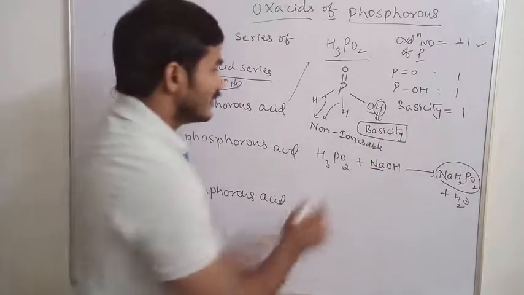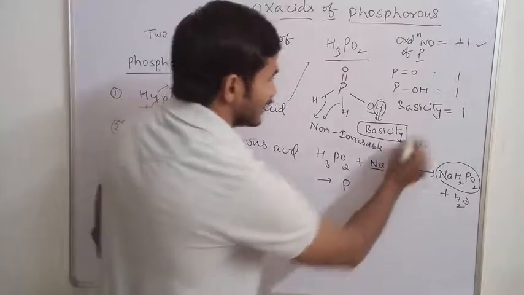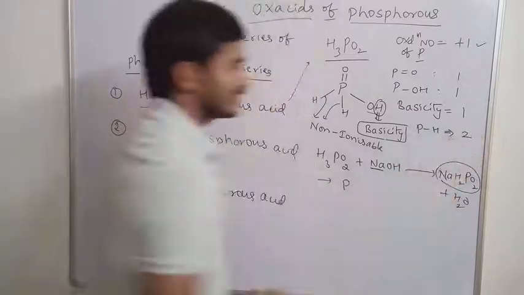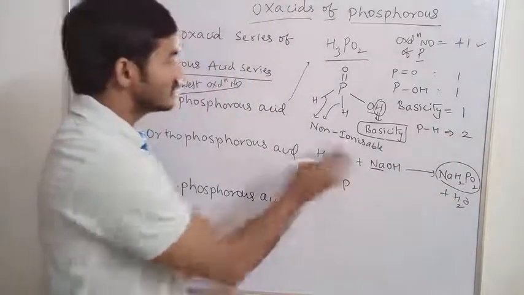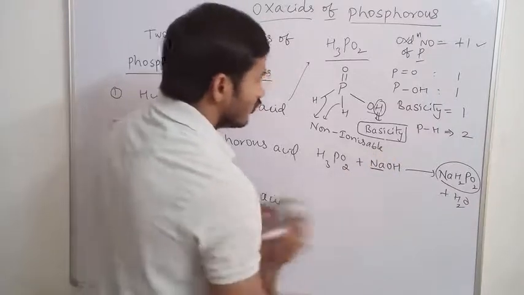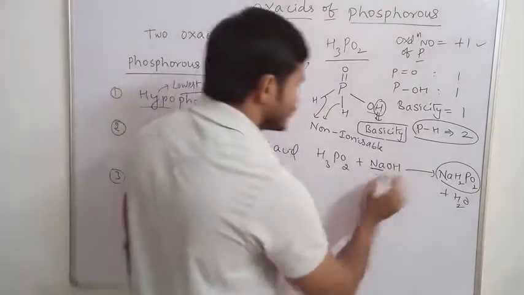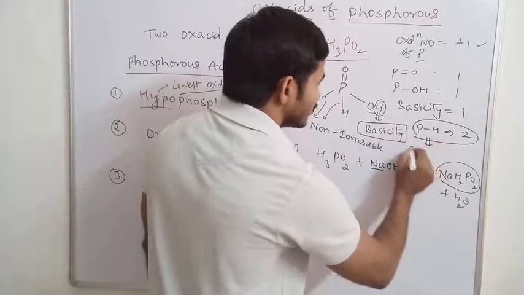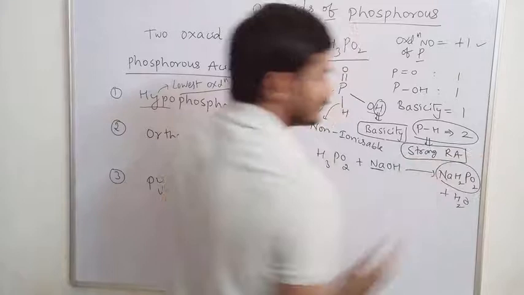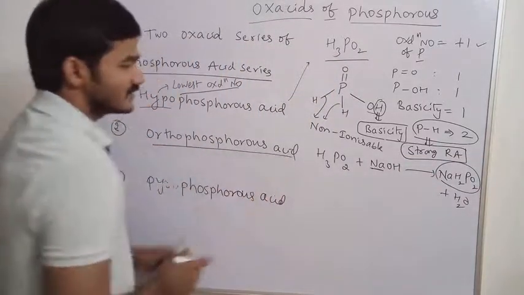Understood the point? Next, how many P-H bonds are there here? Two P-H bonds are present in this molecule. Due to the presence of more P-H bonds, it is said to be a strong reducing agent. Okay.